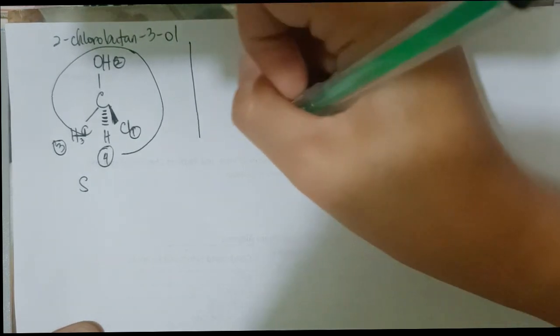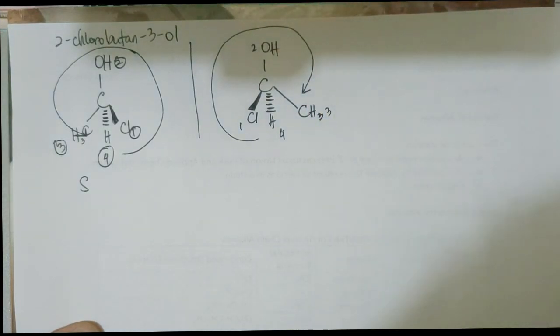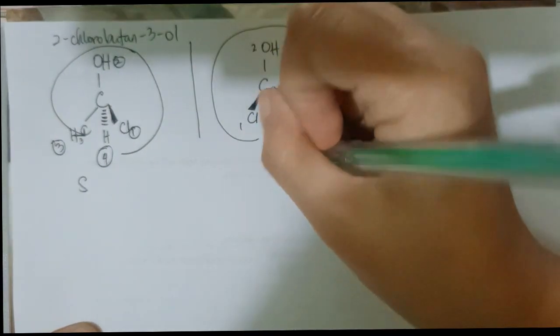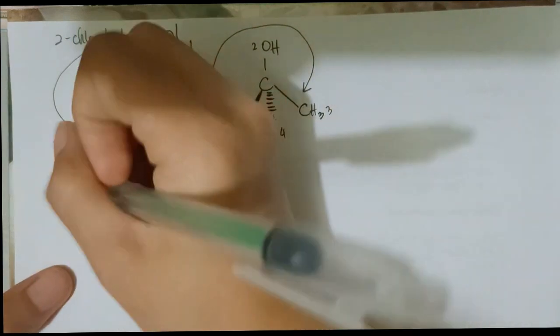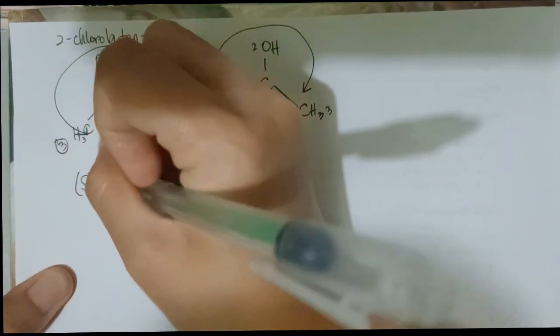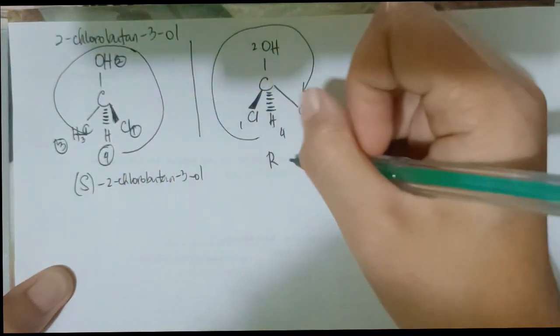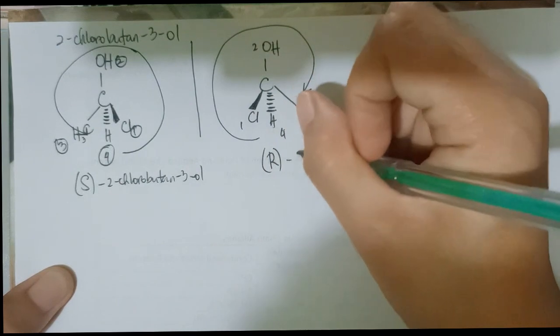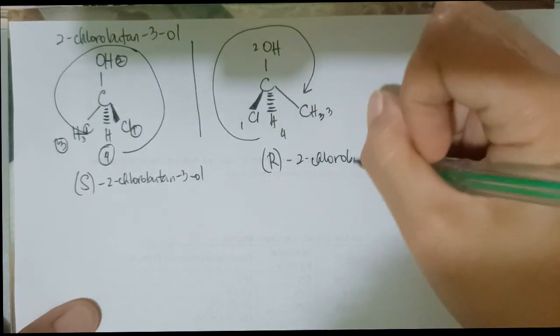The rotation goes like this, and it's clockwise, so we have the R. In naming these molecules, this is S-2-chlorobutanol, and this is R-2-chlorobutanol.